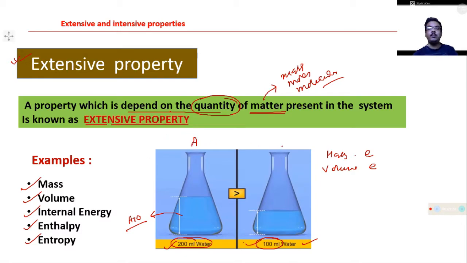If you consider this one is beaker A and this one is beaker B, or conical flask A and conical flask B, then all those properties like mass, volume, internal energy, enthalpy, entropy have been changed if you change the volume from 200 ml to 100 ml. That's why those properties are termed extensive properties, because they depend on the quantity of matter, or how much amount of matter is present in the system.